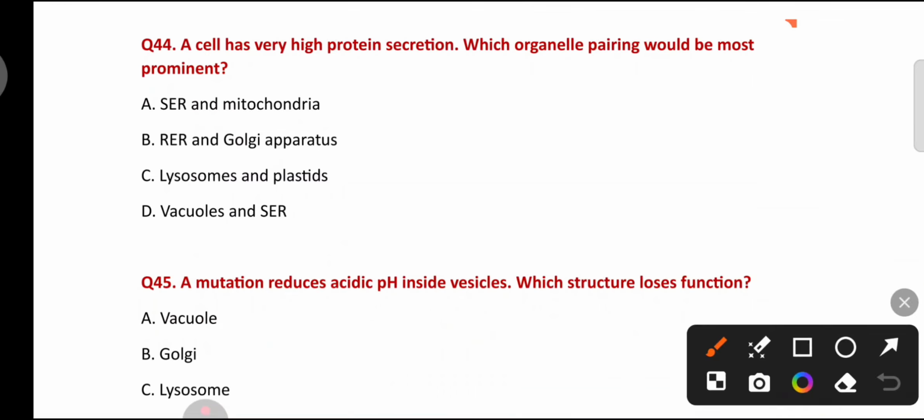A cell has very high protein secretion, which organelle pairing would be most prominent? Smooth endoplasmic reticulum and mitochondria, rough endoplasmic reticulum and Golgi apparatus, lysosomes and plastids, vacuoles and smooth endoplasmic reticulum. A cell has very high protein secretion, which means it has more ribosomes. So here, rough endoplasmic reticulum and Golgi apparatus would be most prominent. Golgi apparatus helps in protein sorting, packaging, and transport.